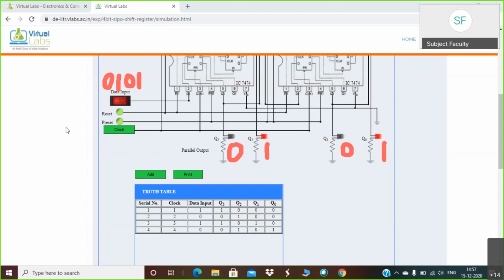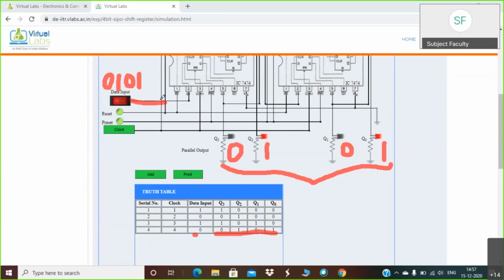If you observe this sequence, it was nothing but our input sequence. The sequence which we have given in the data input goes serially into this register, but after the application of the fourth clock pulse, you can select the output terminals in parallel.